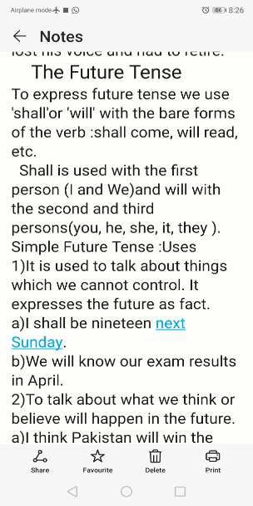So no problem if we use will or shall with first, second, or third person.